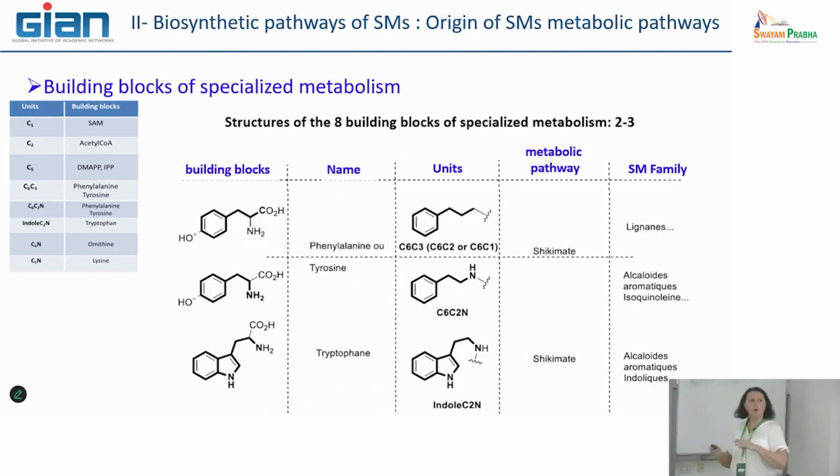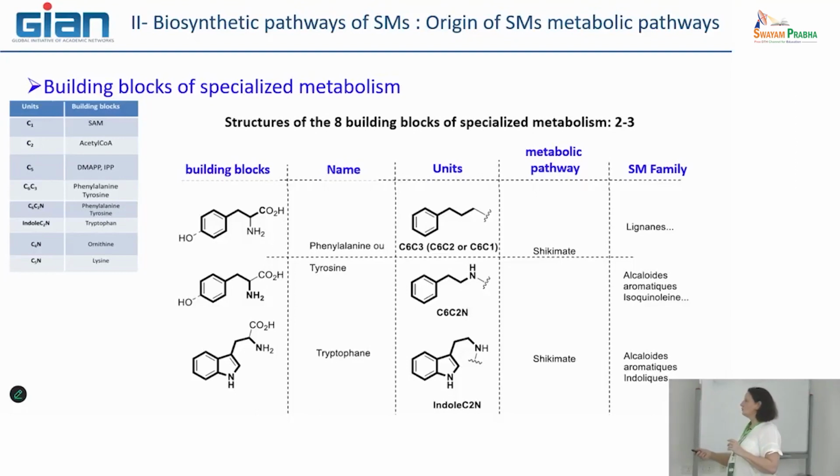After that, we have more complex molecules, such as, for example, the 3 amino acids, phenylalanine, tyrosine, and tryptophan. Here you have the structure of the molecules. We see here the 2 amino acid functions, amine and carboxylic acid. And what is interesting here is that, in fact, this building block can be modified on several parts of the core of the molecule, and lead to the shikimate pathway I showed you just before.